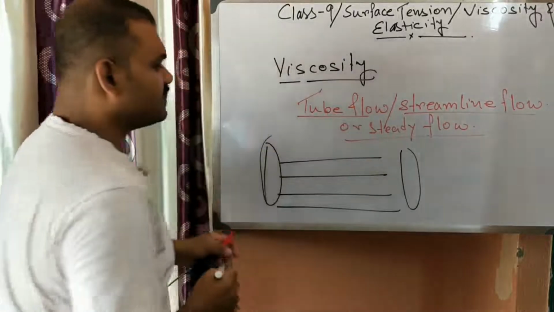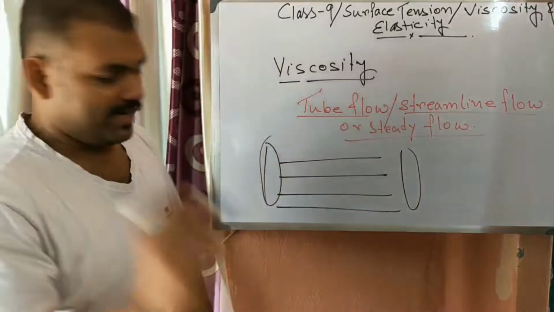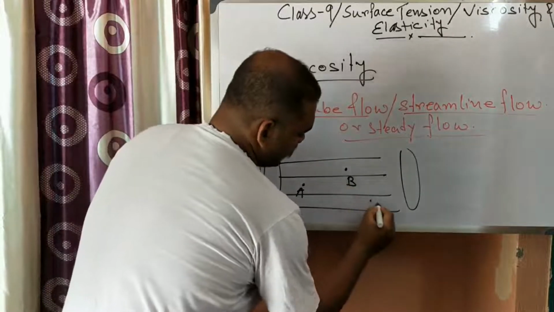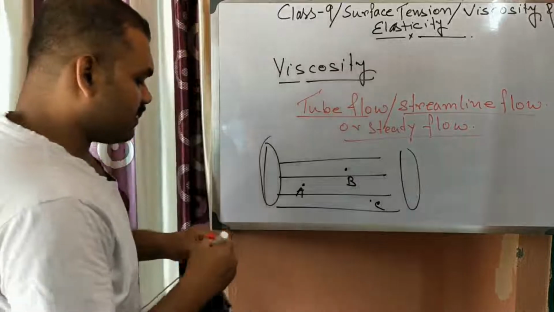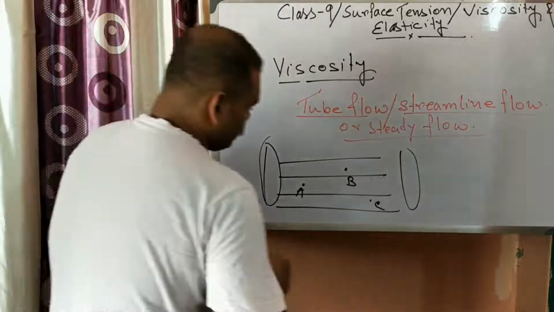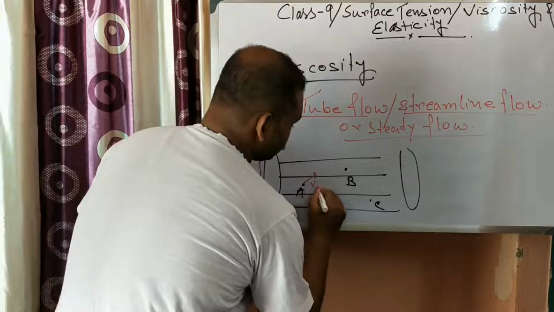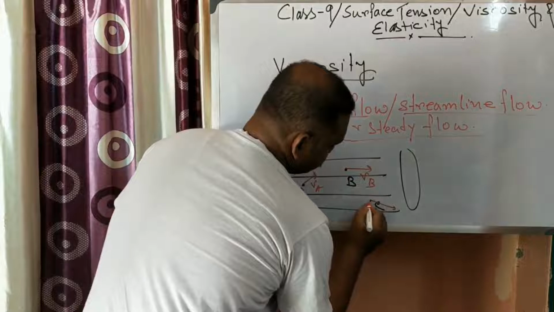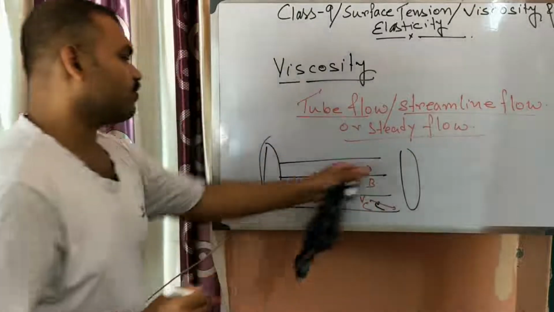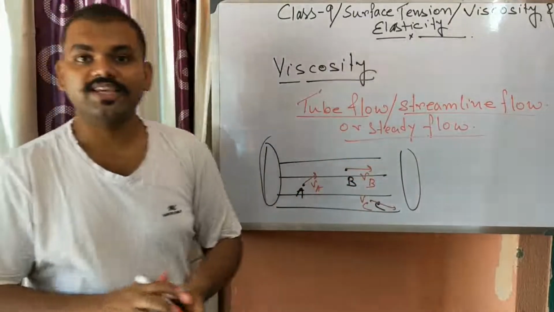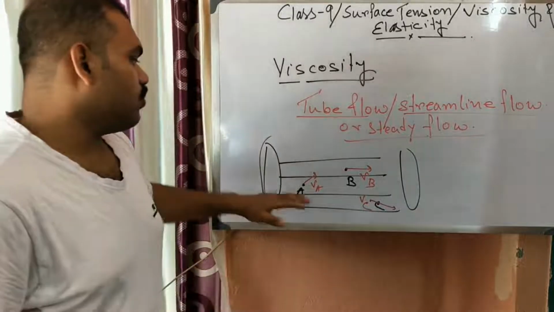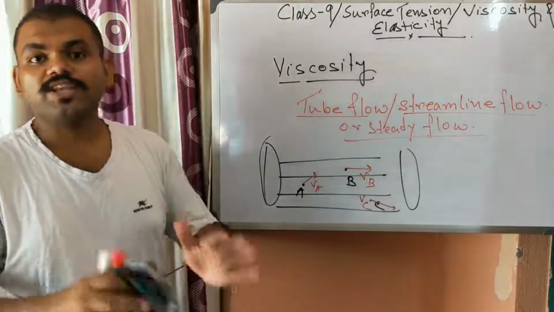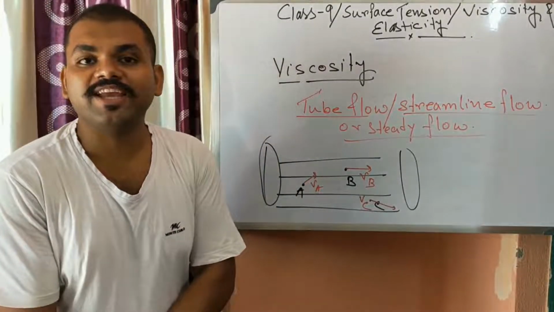Now if we consider three points, here the point is A, here the point is B, here the point is C. At A the velocity is VA, at B the velocity is VB, at C the velocity is VC, and these are directed along the arrow direction. In this type of flow, the velocity at different points may be different, but with respect to time they remain constant.